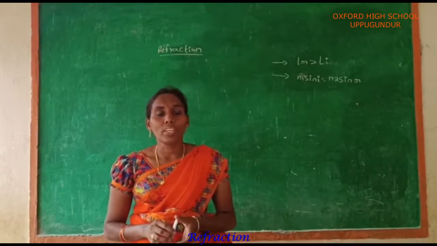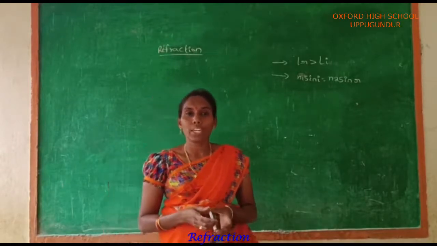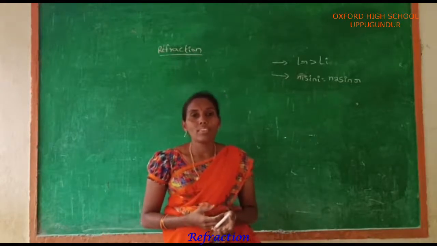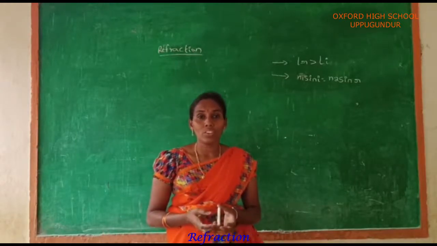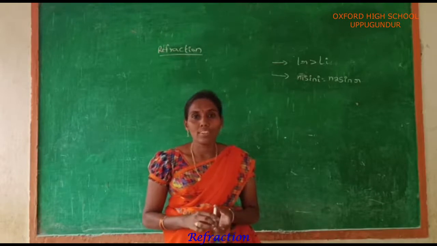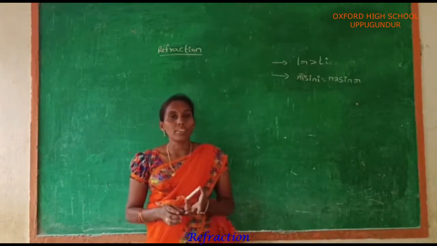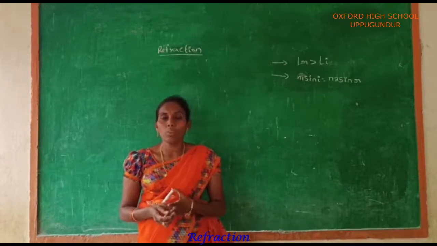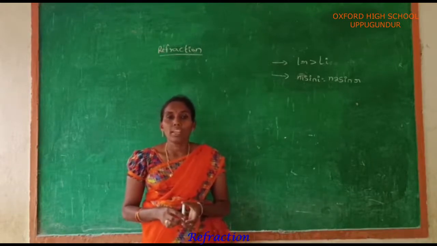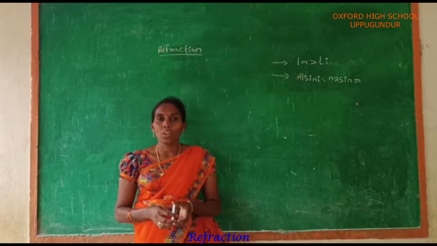In the previous class we discussed relative refractive index, and that sin i by sin r is equal to a constant, which is called Snell's law. And one more thing: when light rays travel from a rarer medium to a denser medium, after refraction the light ray bends towards the normal.